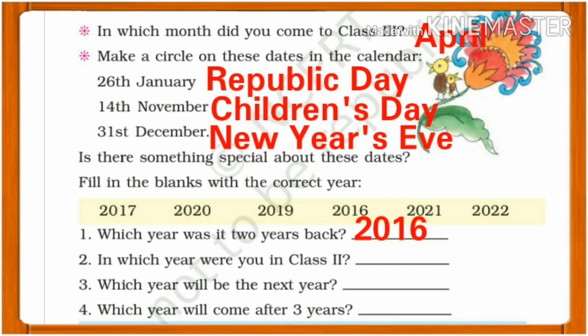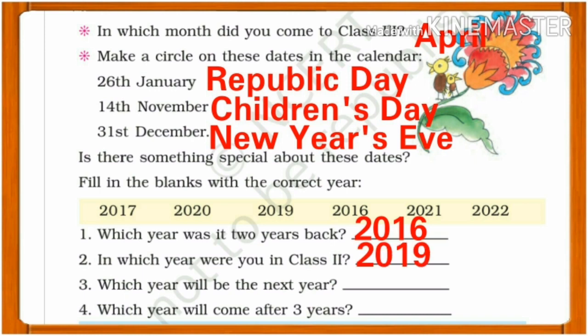Next, in which year were you in class 2? Right now 2020 year is going and you are in class 3. So last year you were in class 2. So the answer will be 2019. So you will write here 2019.